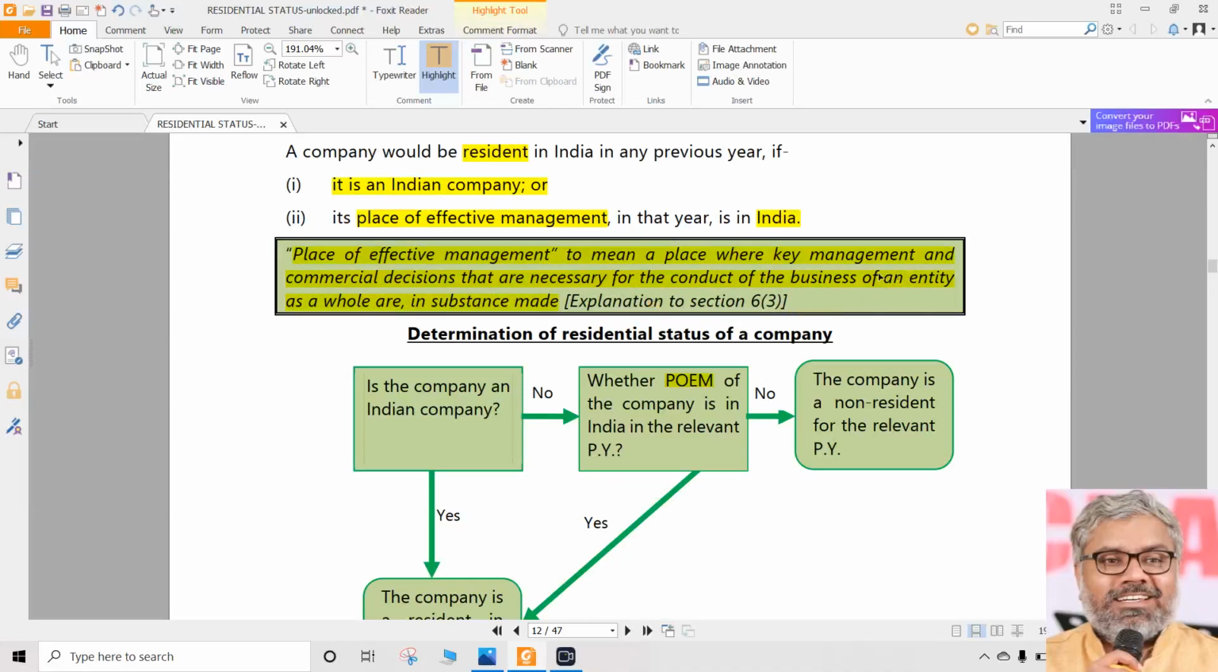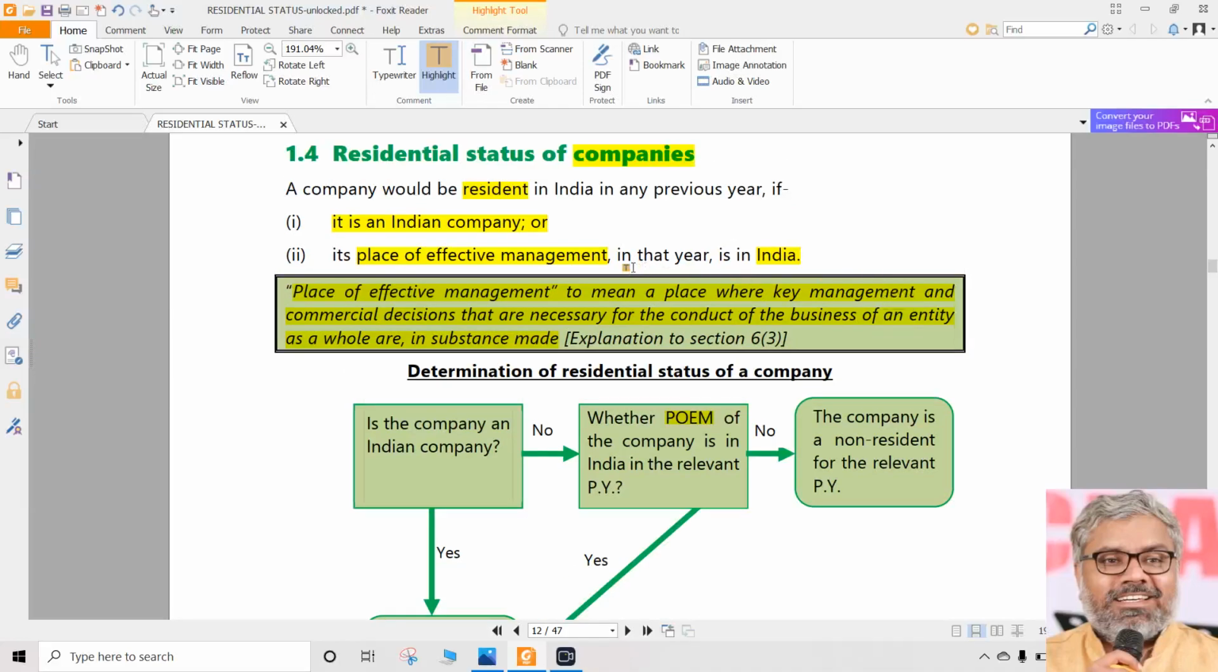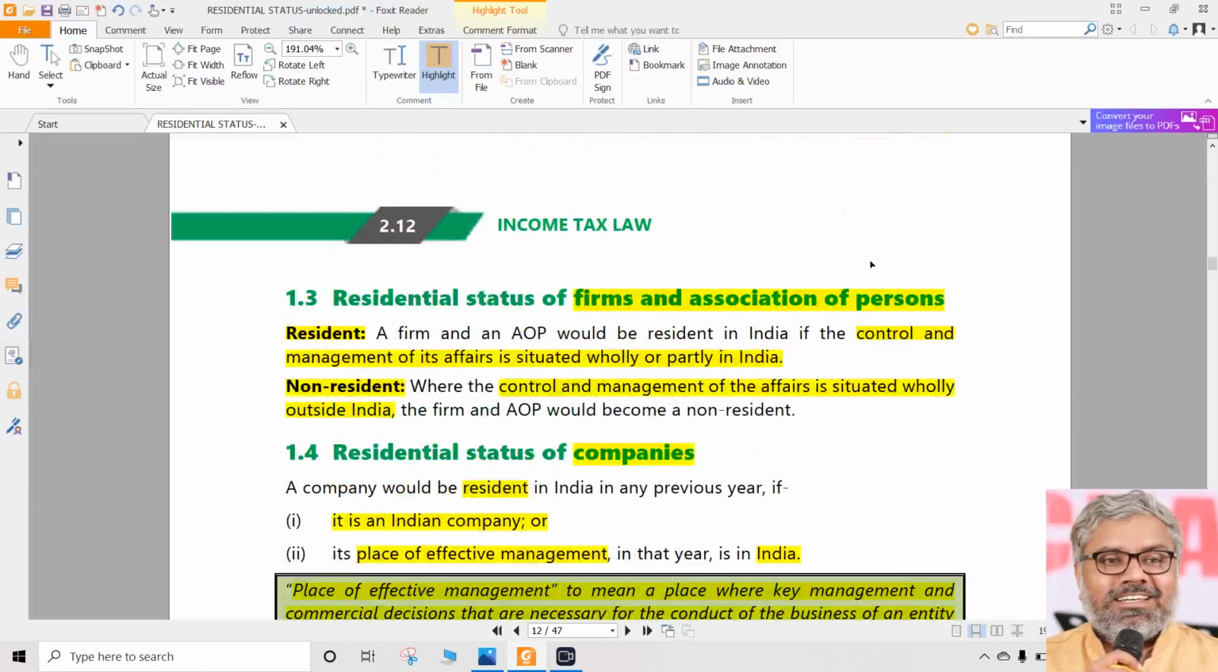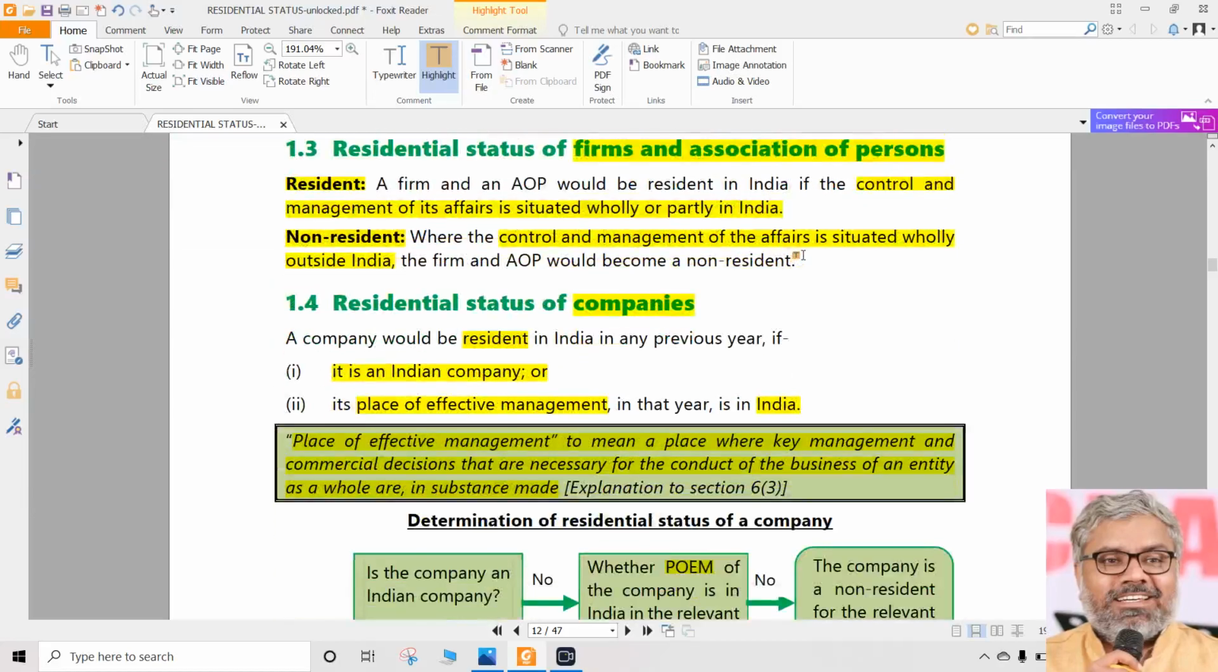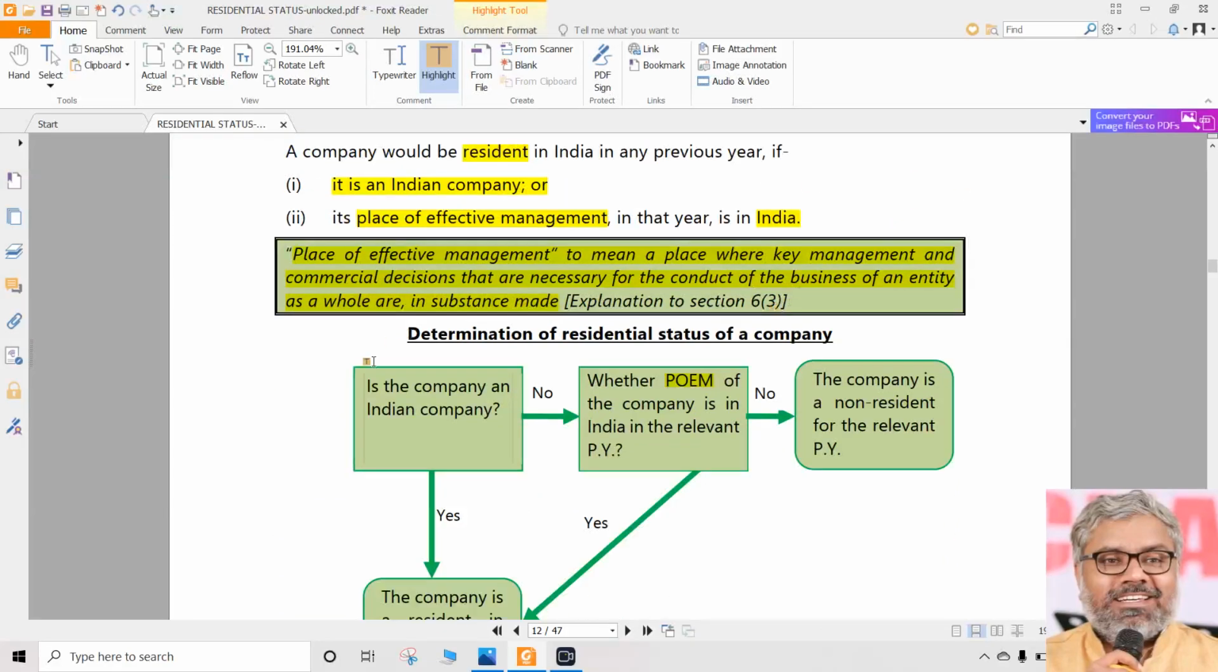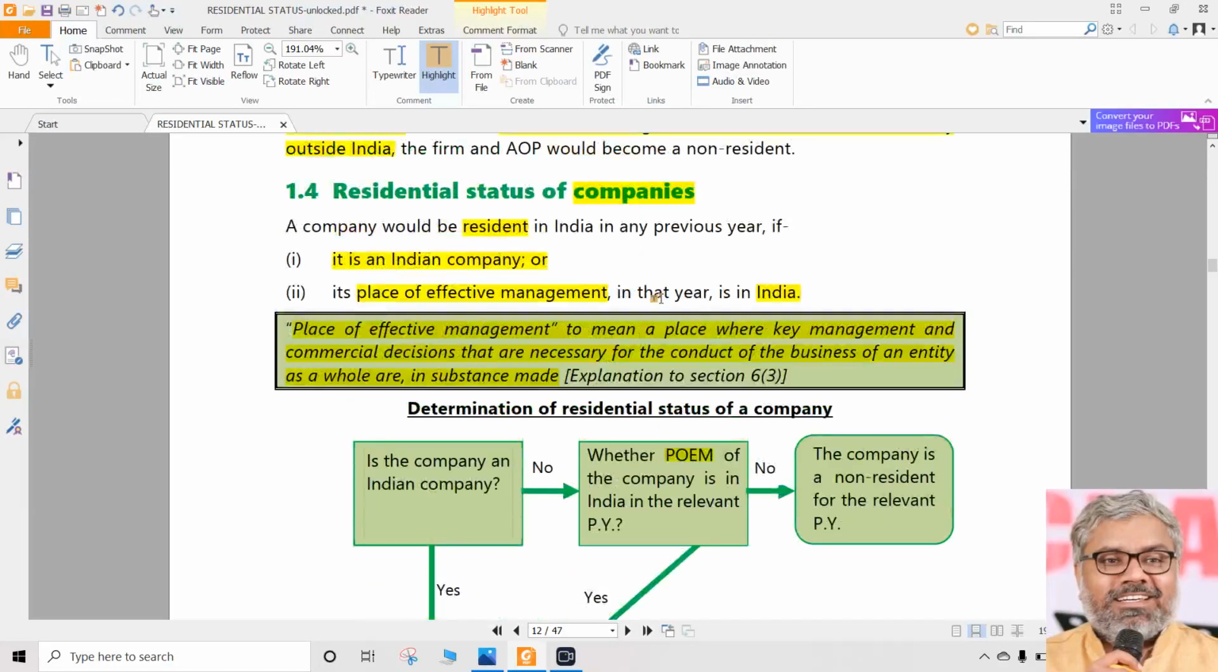What is place of effective management? Again, one word replaced with 3-4 words. That is not called an explanation, but still that's how the law works, whether we like it or not, whether we agree with it or not. Earlier they used the word control and management, and they never said what is the difference between control and management and place of effective management. All might be same, not be same also. We don't know what is their intention.